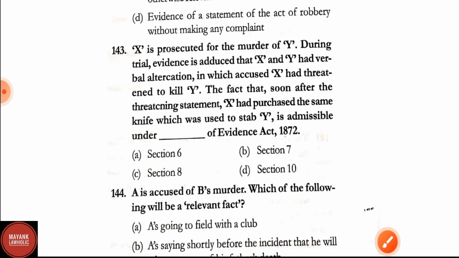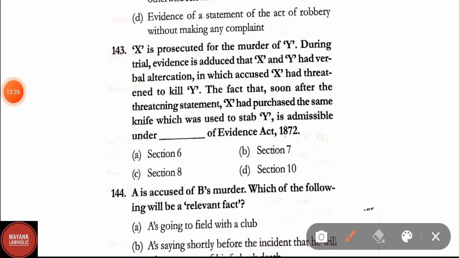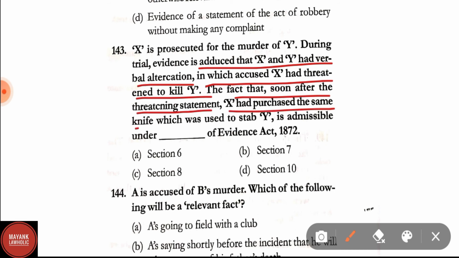Question number 143. X is prosecuted for the murder of Y. During trial, evidence is adduced that X and Y had a verbal altercation in which the accused X had threatened to kill Y. The fact that soon after the threatening statement, X had purchased the same knife which was used to stab Y is admissible under which section of the Evidence Act? Here the correct answer is option C, that is Section 8 of the Evidence Act.